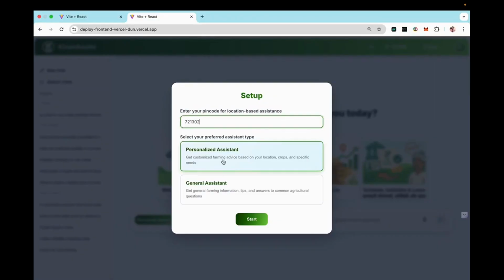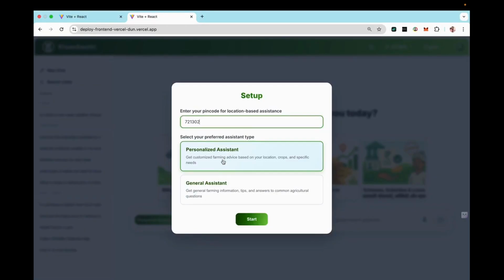Here we feel that the farmer needs two types of assistance. First, he needs general or more straightforward answers, and secondly he wants personalized advice regarding his farm. It's just like going to a medical shop for general medicines, and going to a doctor for a full checkup as per your symptoms.